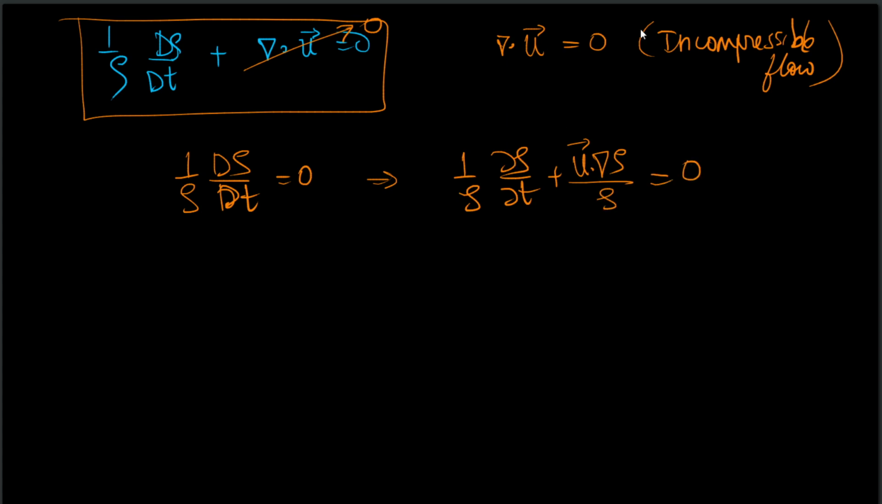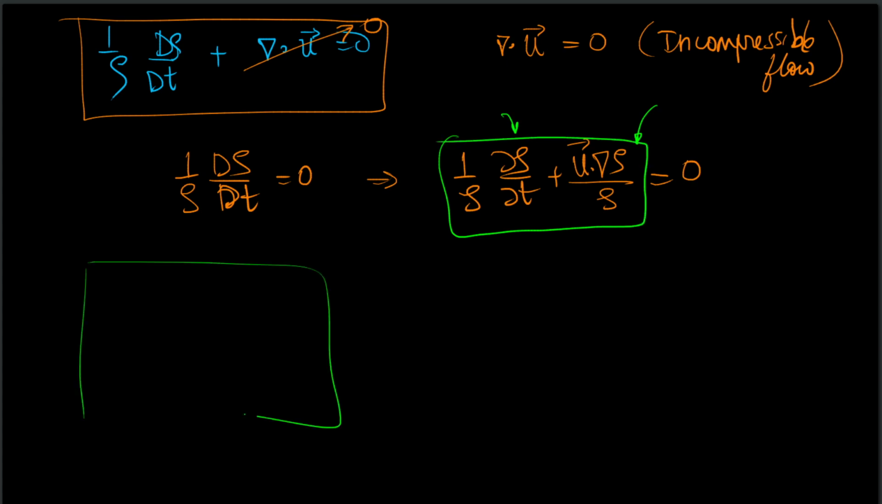Now we can have a variation of rho over time and space such that the combination of these two terms at a given point in the flow is equal to 0. The combination of these two terms at all points in the flow domain, if they are 0, then this is called variable density incompressible flow.